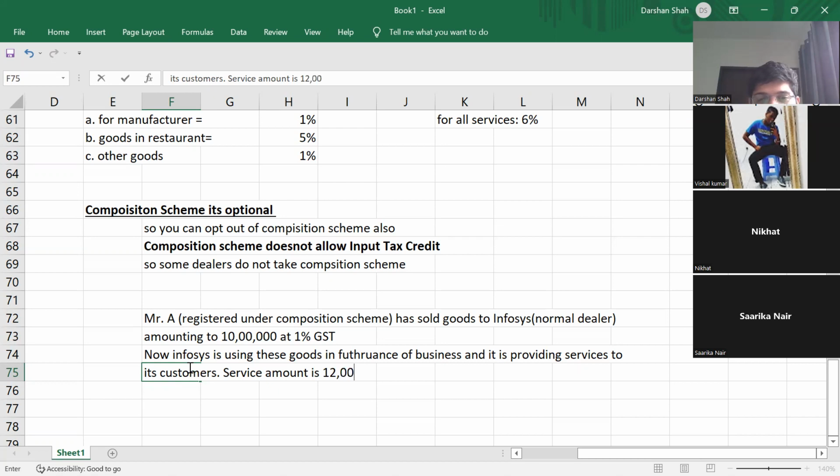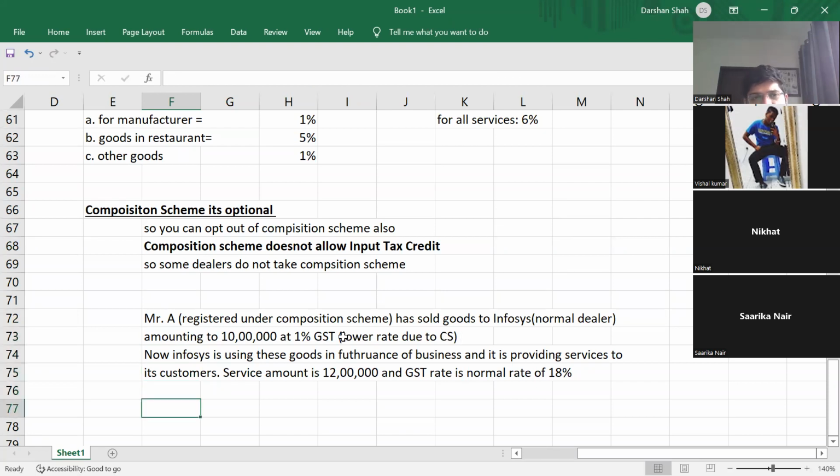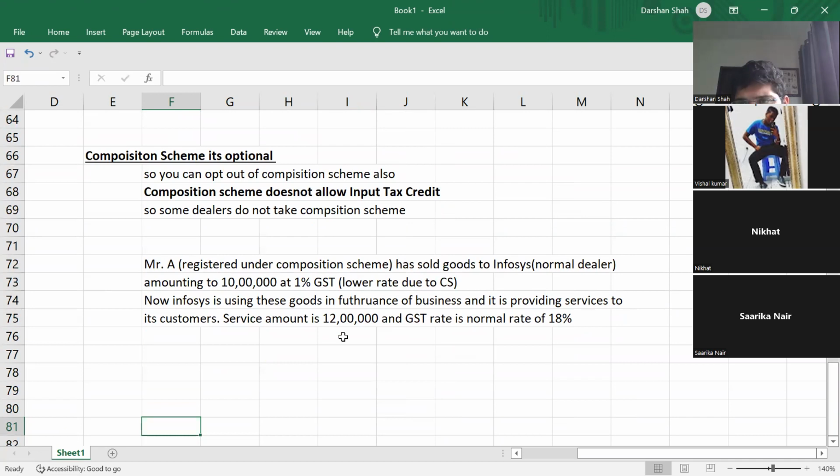And the GST rate is, now guys, pay attention, Infosys is not a composition scheme dealer, so for Infosys the GST rate is the normal rate of 18%. And here 1% GST was a lower rate due to the composition scheme. If you understood the example till here, then I'll tell you what happens now. Is the example clear till here?